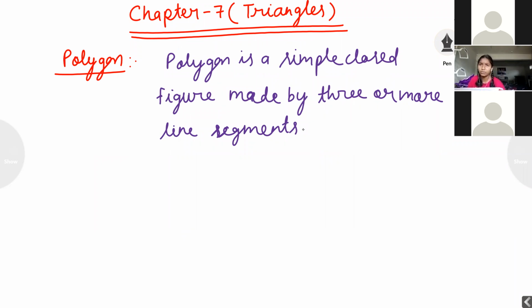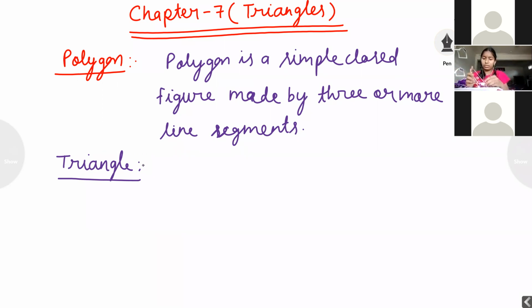Now keep the heading triangle. A triangle is a polygon. How many line segments are there? Three line segments. How many sides are there? Three sides. How many angles are there? Three angles. How many vertices are there? Three vertices. How many diagonals are there? Three.